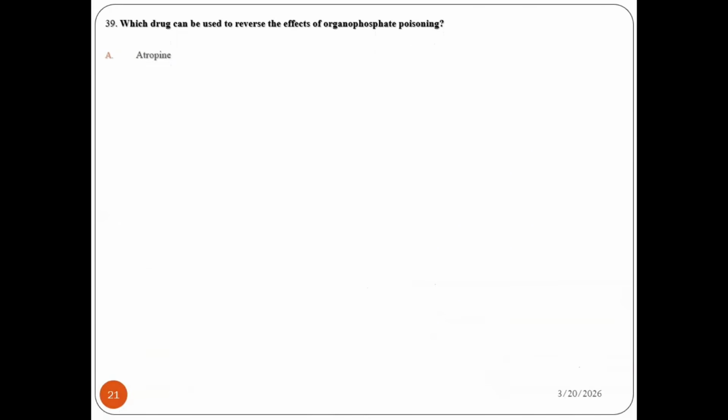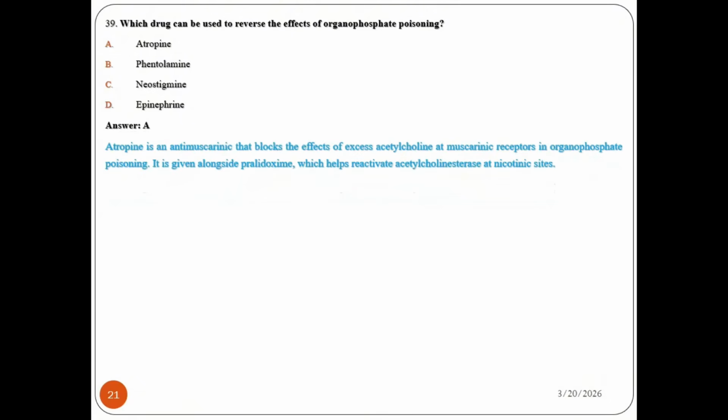Question number 39. Which drug can be used to reverse the effect of organophosphate poisoning? Atropine, phentolamine, neostigmine, epinephrine. We did this question previously as well. The drug that reverses organophosphate poisoning is atropine. Atropine is an anti-muscarinic that blocks the effect of excess acetylcholine at the muscarinic receptor in organophosphate poisoning. It is given alongside pralidoxime, which helps reactivate acetylcholinesterase at the nicotinic site. So the answer is A.